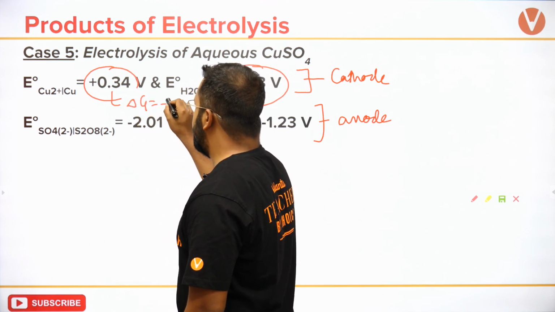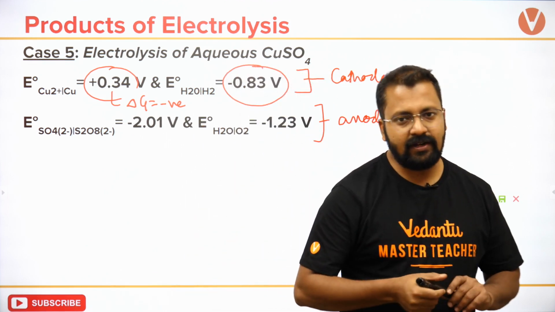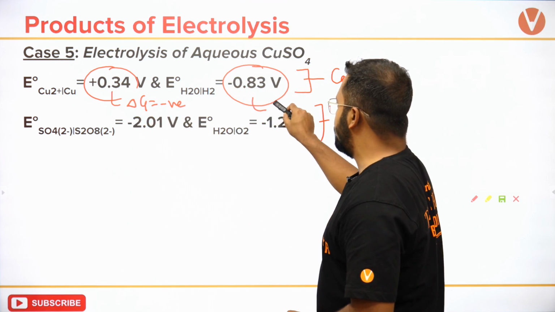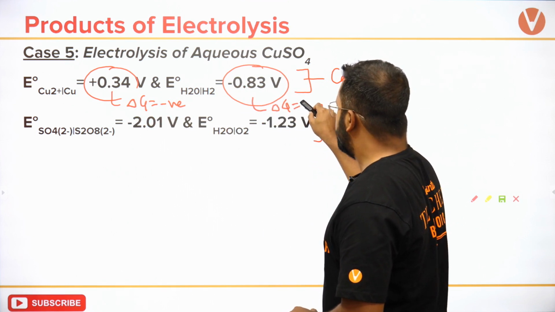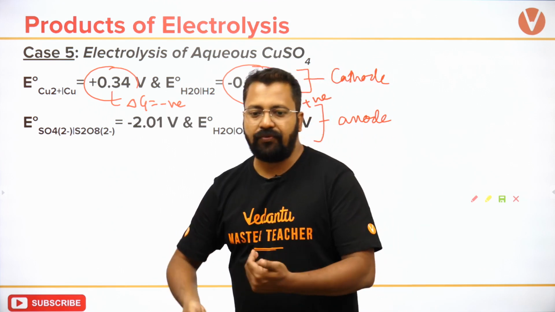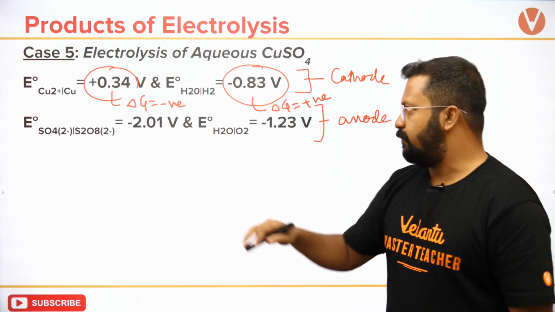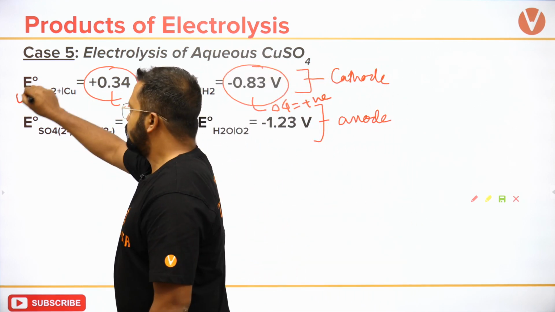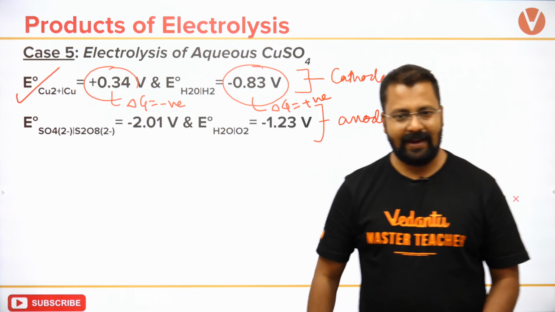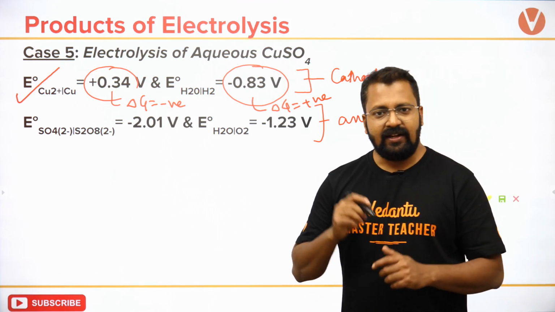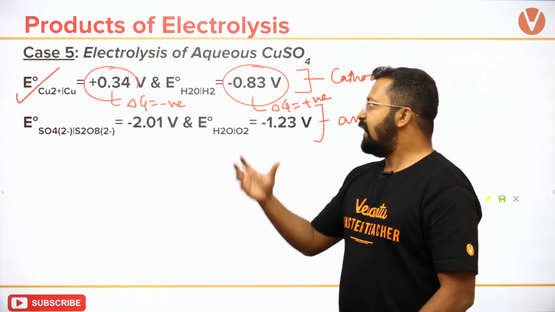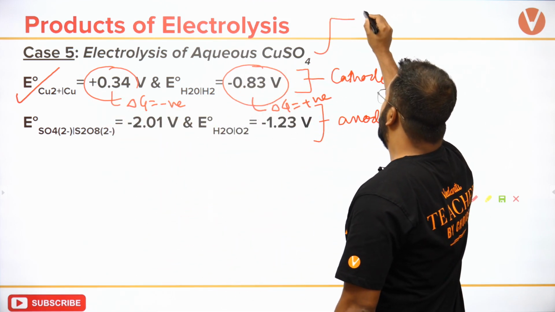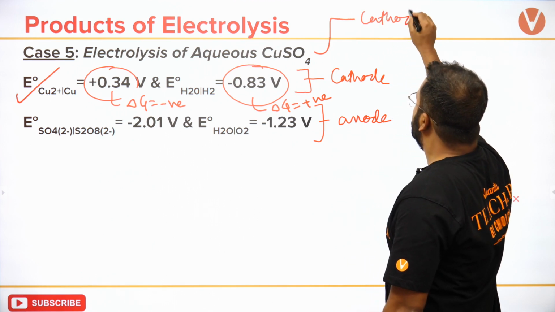Delta G will be negative, isn't it? For the first one, delta G will become negative, and for this one delta G will remain positive. So which would be more favorable? Delta G negative is more favorable or delta G positive is more favorable? Negative. Okay, delta G negative will be more favorable, and so in electrolysis of aqueous copper sulfate, our cathode will